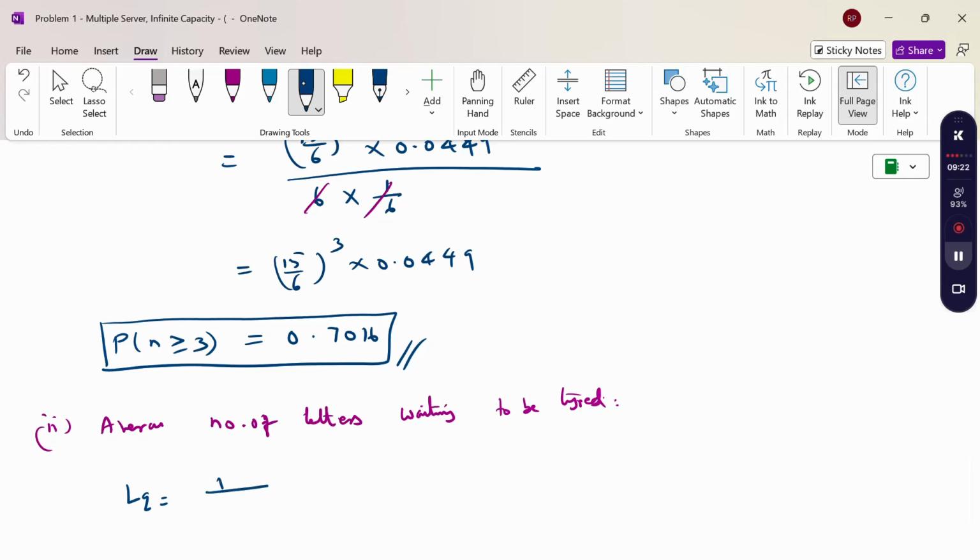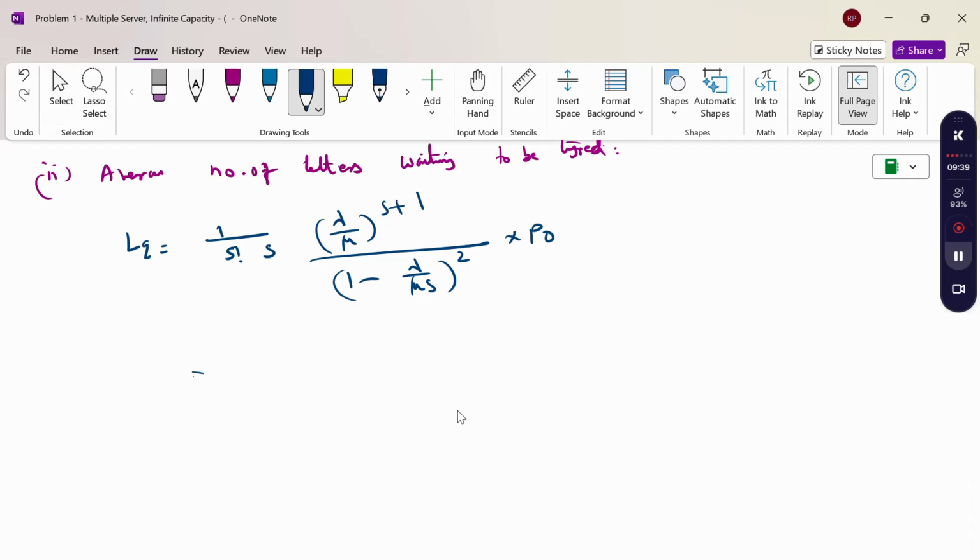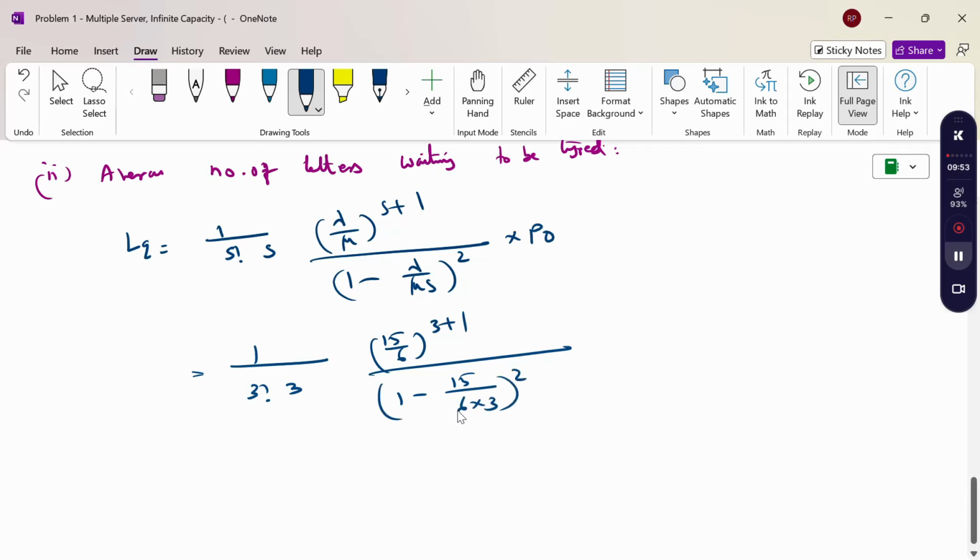The formula is 1 by s factorial into s (lambda by mu) whole power s plus 1 by (1 minus lambda by mu s) whole square into P naught. So substitute the s value: 1 by 3 factorial into 3, (15 by 6) power 3, plus 1 by (1 minus 15 by 6 into 3) square, into 0.0449.